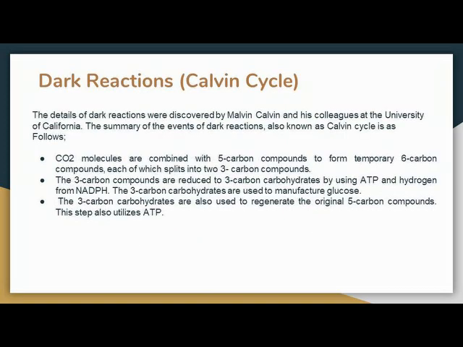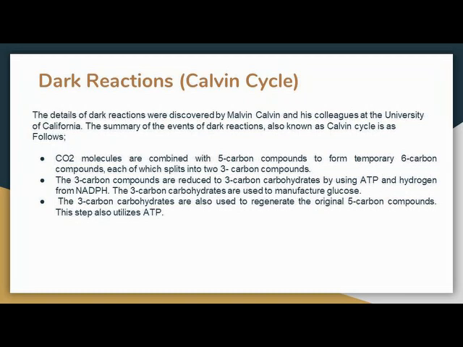Dark reaction, which is also known as the Calvin cycle or C3 cycle. The details of dark reaction were discovered by Melvin Calvin and his colleagues at the University of California. The summary of the events of dark reaction, also known as the Calvin cycle. Calvin was awarded the Nobel Prize in 1961 for his work on the details of photosynthesis.